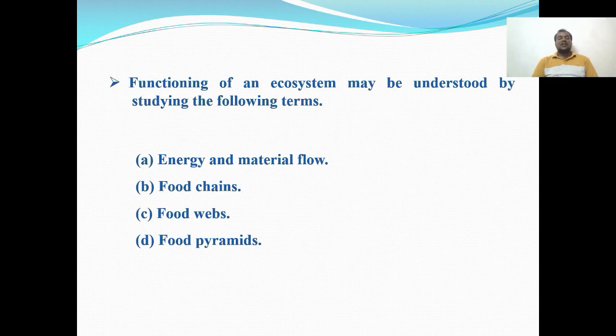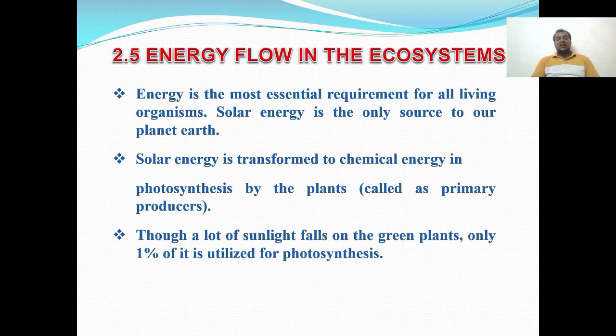So functioning of ecosystem: energy and material flow, food chains, food webs, and food pyramids. In this functioning, energy flow in the ecosystem. Energy is the most essential material for all the living things. The solar energy is the only source for our planet Earth. So the solar energy is transformed into chemical energy in the photosynthesis process by the plant materials, that is the primary producers.